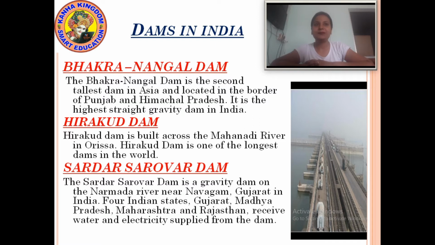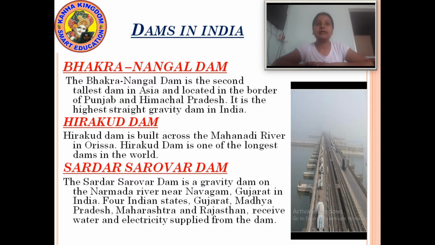The first dam is Bhakra Nangal Dam. The Bhakra Nangal Dam is the second tallest dam in Asia and is located on the border of Punjab and Himachal Pradesh.